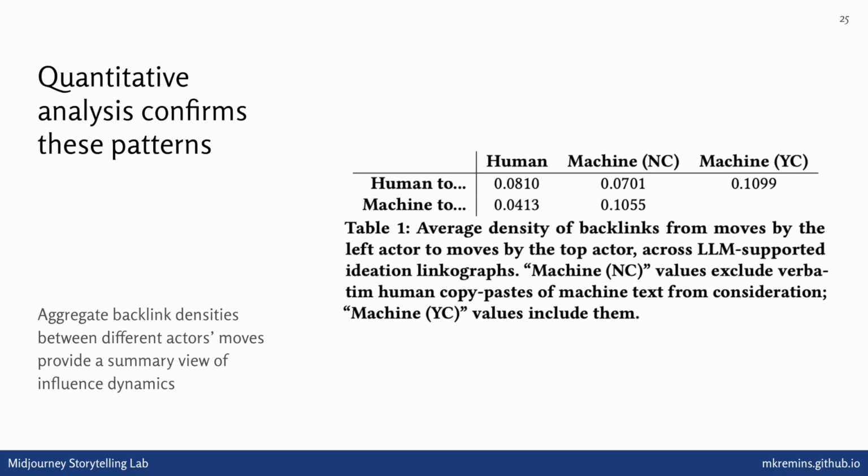And we can even do some quantitative analysis looking at aggregate backlink densities to confirm these high-level patterns that we've observed. The machine links back to the machine more than it links back to the human. The human links back to the human more than they link back to the machine. And insofar as there's any interactor influence, it's mostly the human incorporating ideas from the machine into their own ideation and not the other way around.